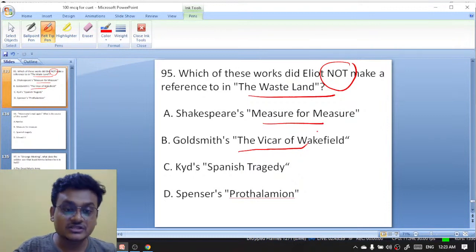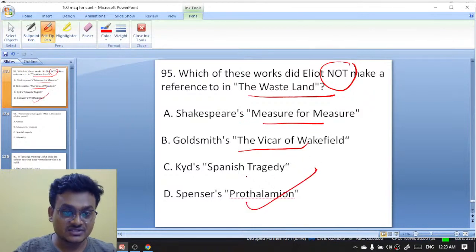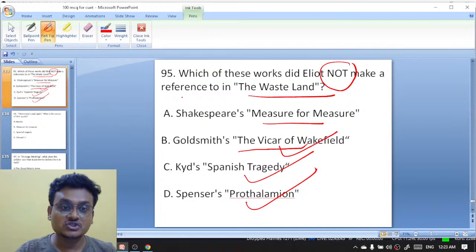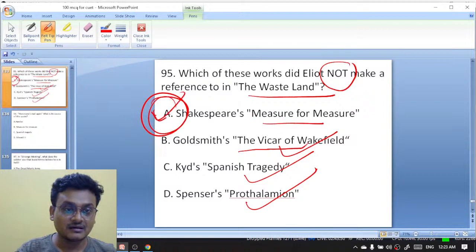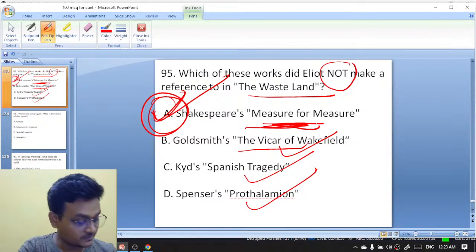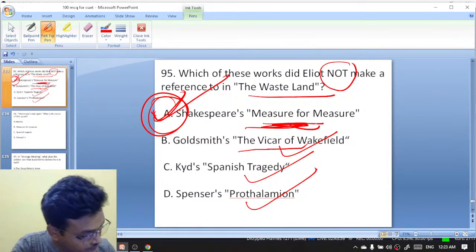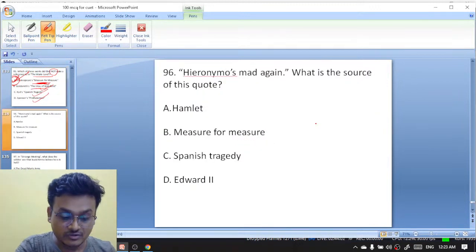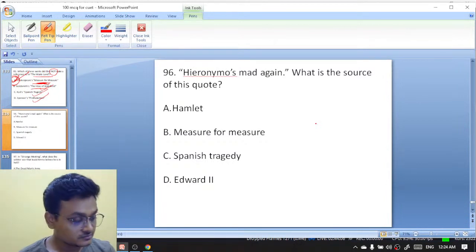In T.S. Eliot, there is the reference of Spenser's Prothalamion, The Spanish Tragedy, Keats, as well as The Vicar of Wakefield. There is no mention of Shakespeare's Measure for Measure. So here A is the answer. Shakespeare's Measure for Measure is the right answer. There is no reference of Shakespeare's Measure for Measure. Sorry. Hieronymo is mad again. What is the source of this? A is the right answer.